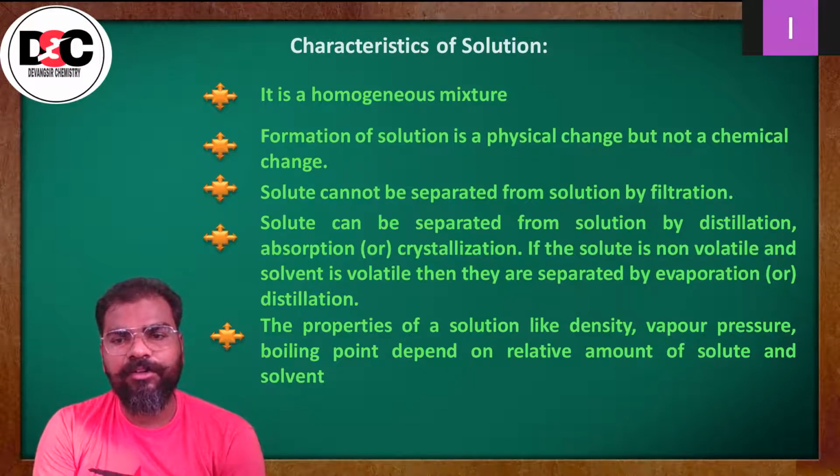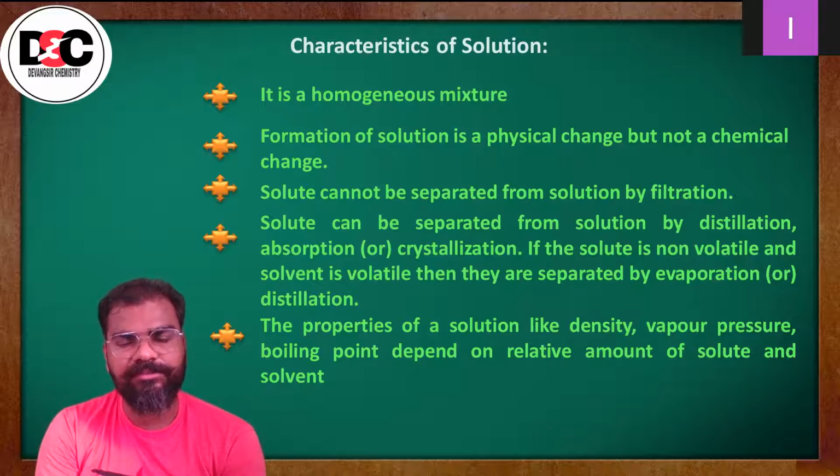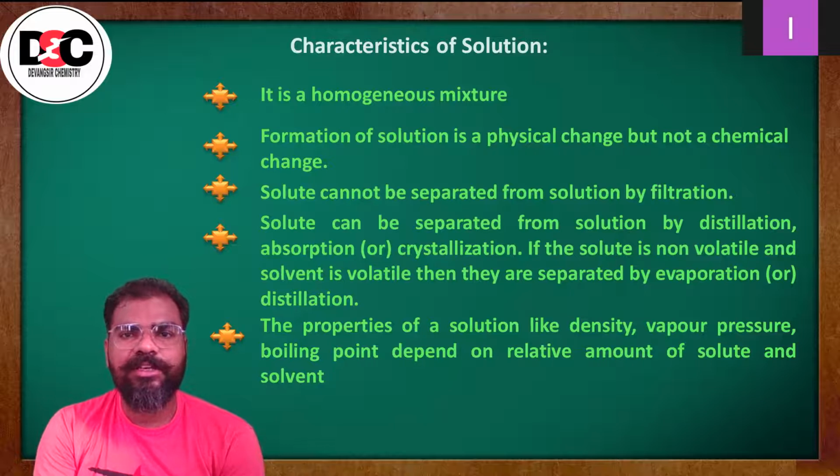If the solute is non-volatile and solvent is volatile, then they are separated by evaporation or distillation. What they are saying is, if the solute is non-volatile, it cannot convert into the water vapor or into the vapor. So solute should be non-volatile and solvent is volatile. Solvent can convert into the vapor and solute will not be volatile. So in that case, they can be separated out by using the technique that is evaporation or distillation.